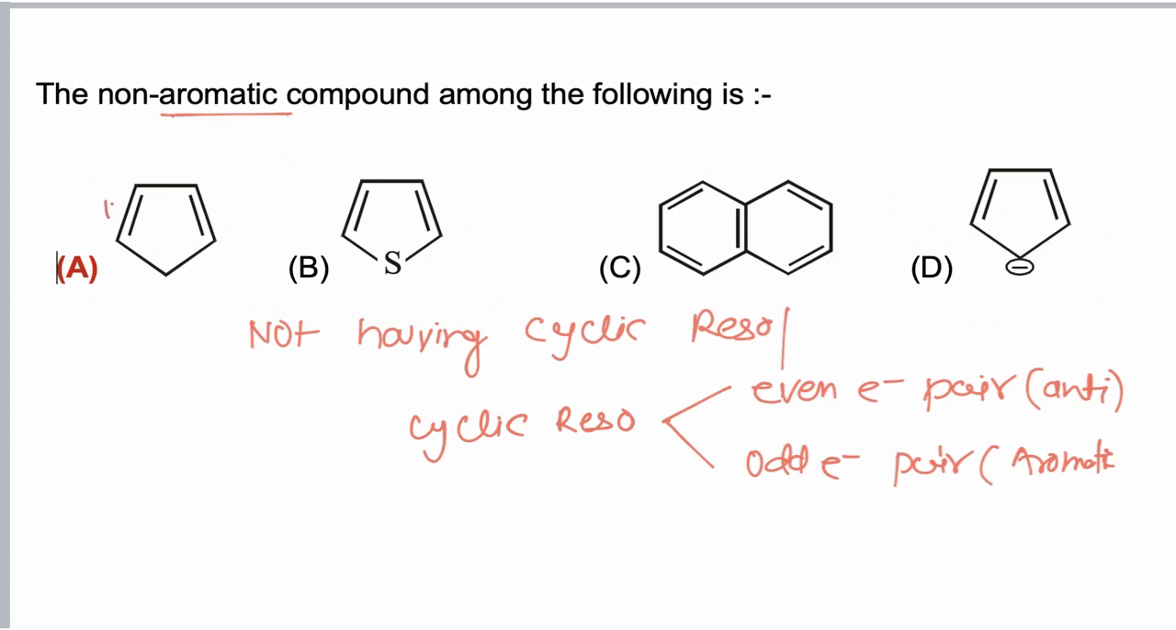Like in the first case, pi, sigma, pi, then 2 sigma continuous, so the molecule is not having cyclic resonance, so this molecule is non-aromatic. Now the second molecule is thiophene having 3 electron pairs and cyclic resonance, so aromatic. Now the naphthalene molecule is having 5 electron pairs, so odd electron pairs, and complete conjugation is present, so again the molecule is aromatic. The cyclopentadienyl anion is having 2 pi bonds and 1 negative charge. The negative charge is also involved in resonance, so total 3 electron pairs and complete conjugation, so this is also aromatic, and hence the correct answer is A.